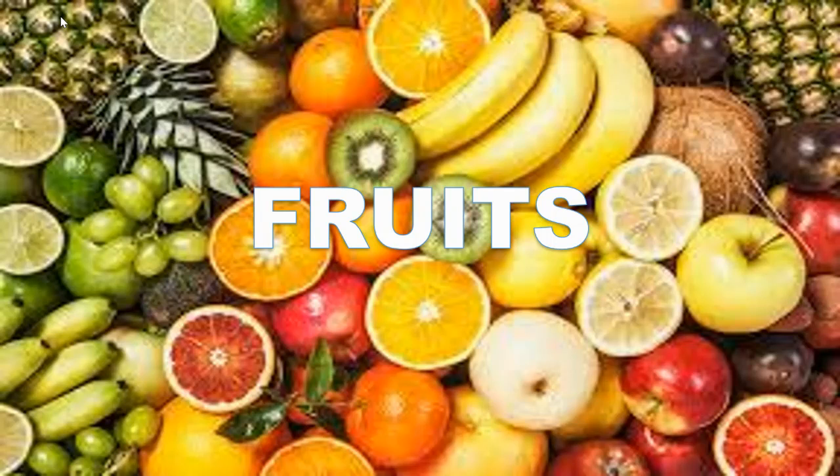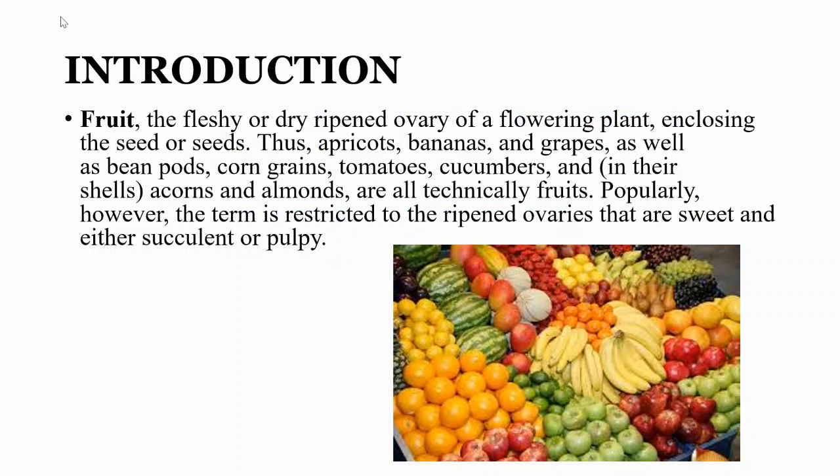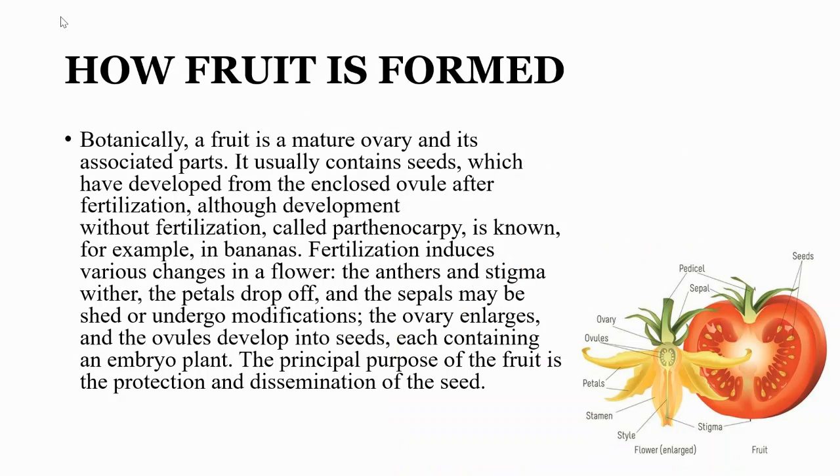The topic which we are going to learn today is fruits. Fruit: the fleshy or ripened ovary of a flowering plant enclosing the seed or seeds. Thus apricots, bananas, and grapes, as well as bean pods, corn grains, tomatoes, cucumbers, and in their shells, acorns and almonds are all technically fruit. Popularly, however, the term is restricted to the ripened ovaries that are sweet and either succulent or pulpy.